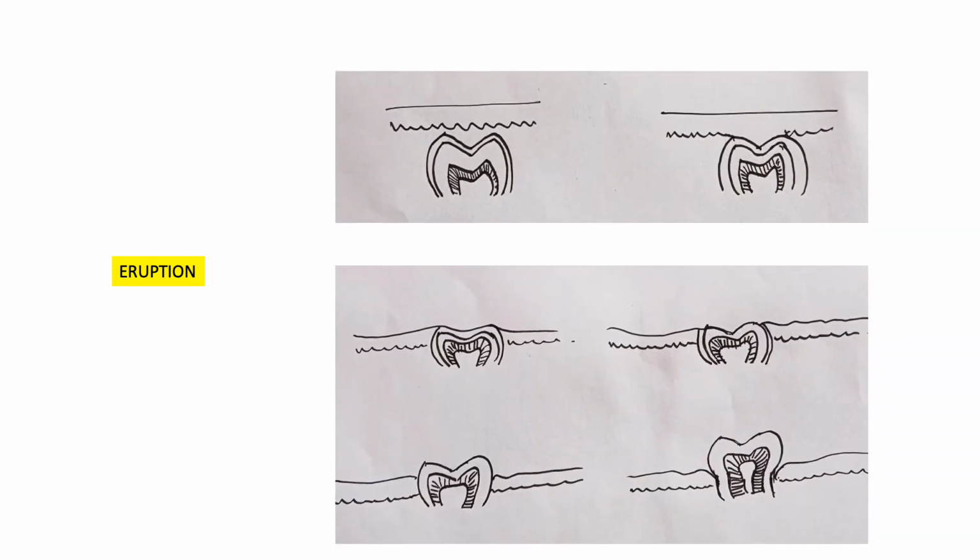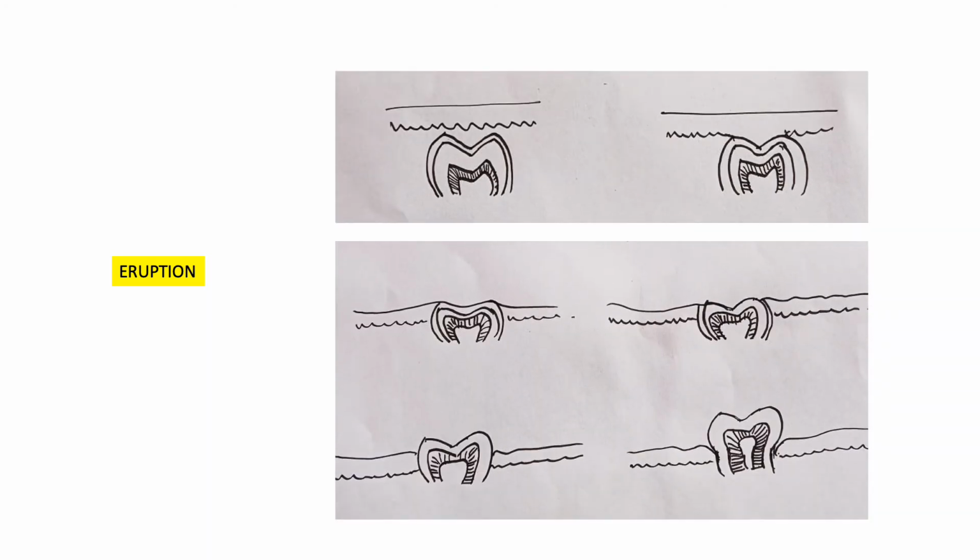Eruption, as the term suggests, is the emergence of the tooth through the gingiva, which was later defined as the continuous tooth movement from the dental bud to the occlusal surface. So it is a movement of teeth through the gingiva from the dental bud to the occlusal surface, where it comes in contact with the opposing as well as the adjacent tooth. So that is the eruption.